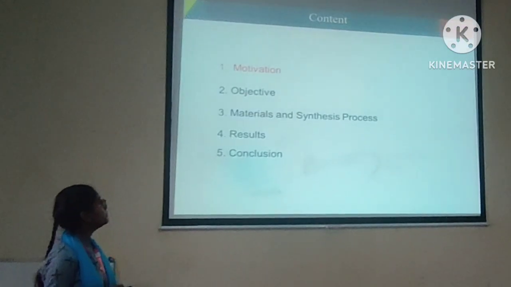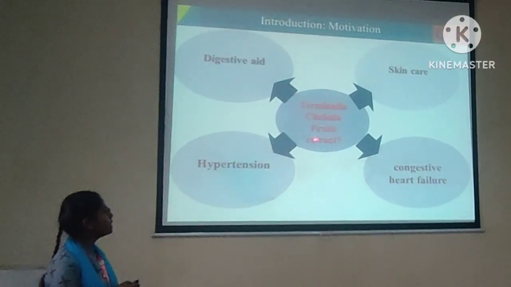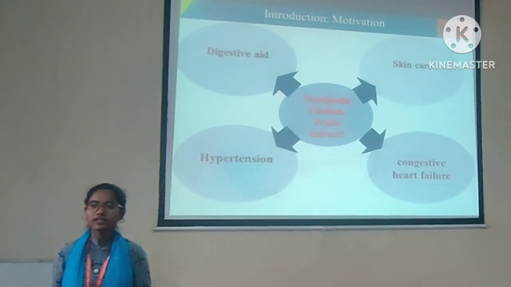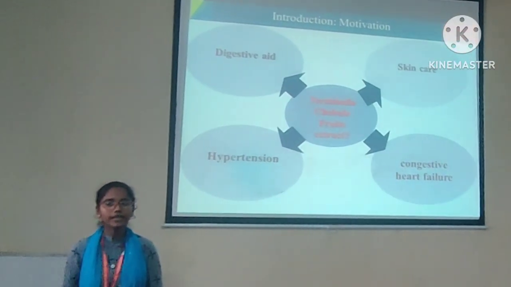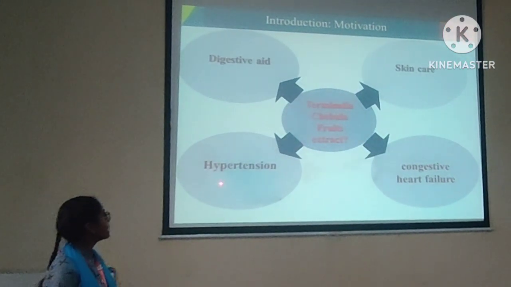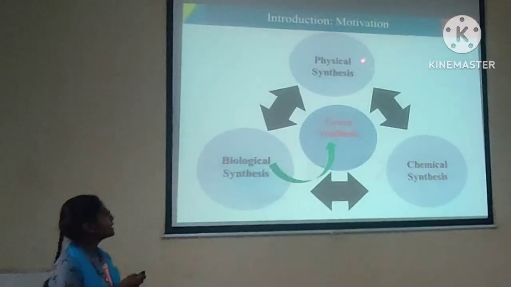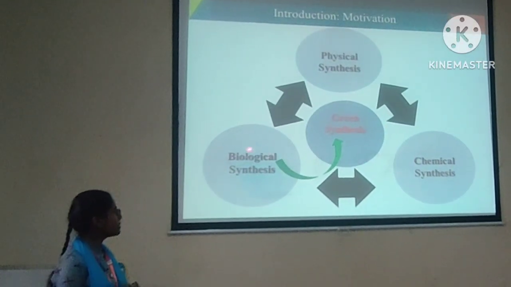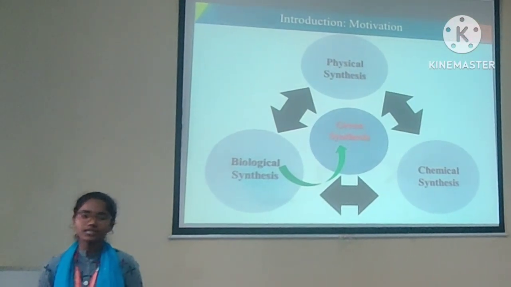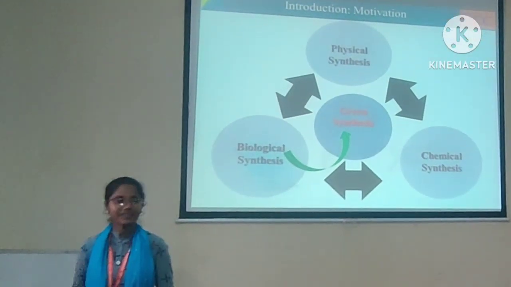with Musi water. Our motivation: here we are using Terminalia chebula fruit, which is also called Karakkaya, which has wide applications in our Ayurveda and also in our day-to-day life, like skin care, congestive heart failure, hypertension and digestive aid. We have three synthesis types: physical synthesis, chemical synthesis and biological synthesis. Here we are using green synthesis, which comes under the biological synthesis. Why green synthesis will be explained by my friend.